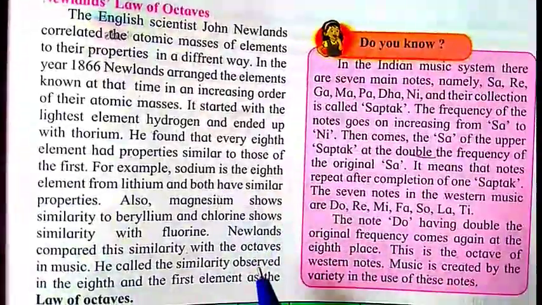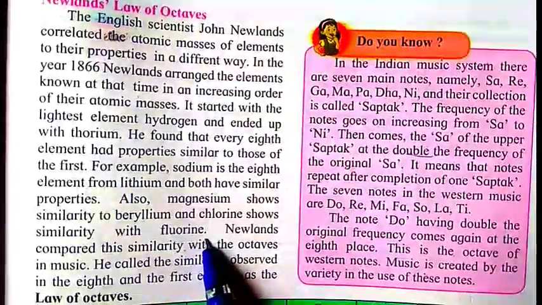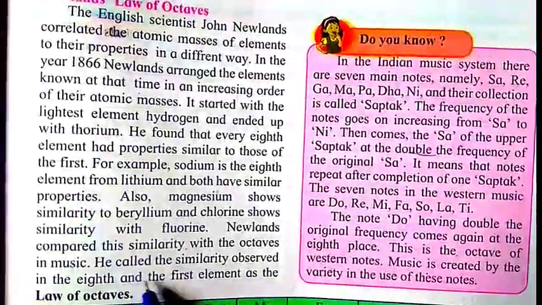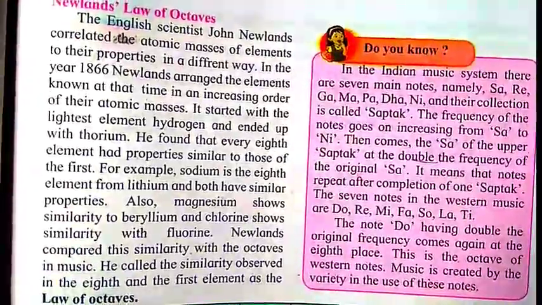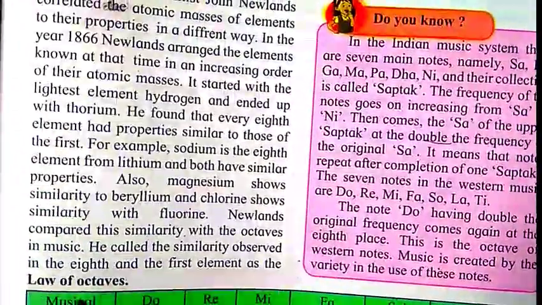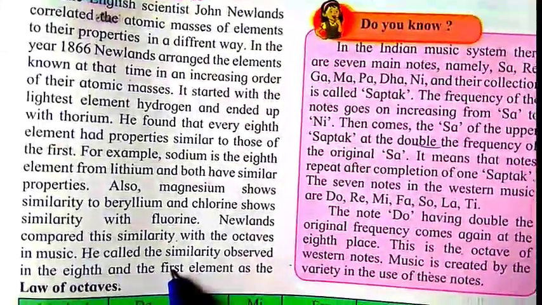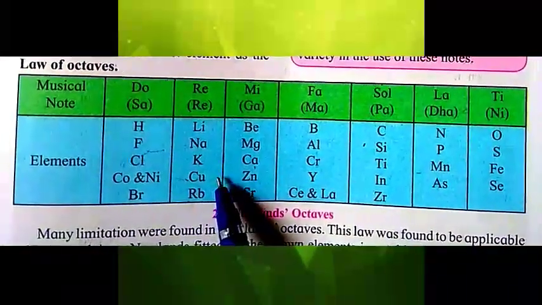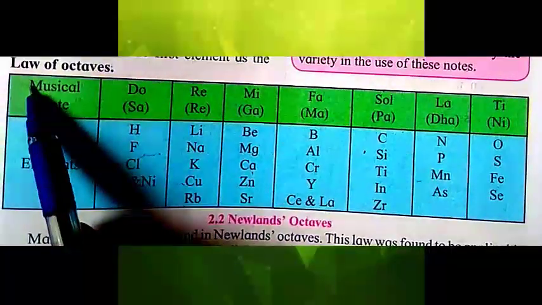After all, Newland observed this and compared this similarity with the octaves in music, and he called the similarity observed in the eighth and first element the law of octaves. So the law of octaves means the similarity of the eighth and first element is known as the law of octaves. See here in this chart, Newland compared this octave with music.